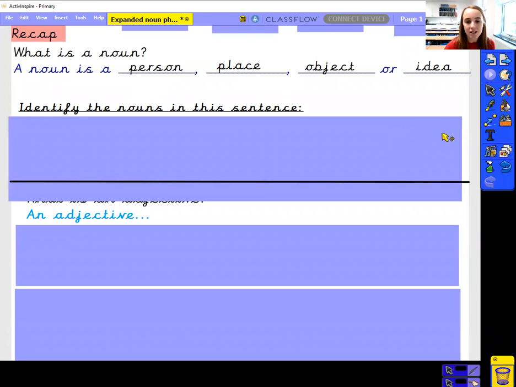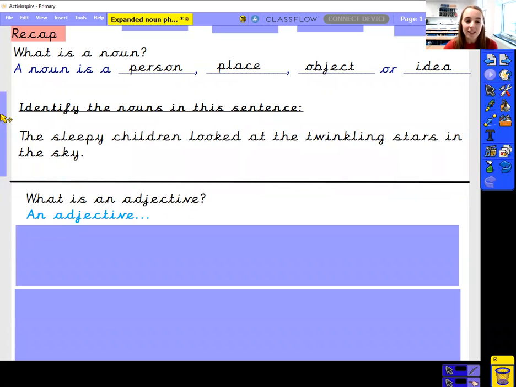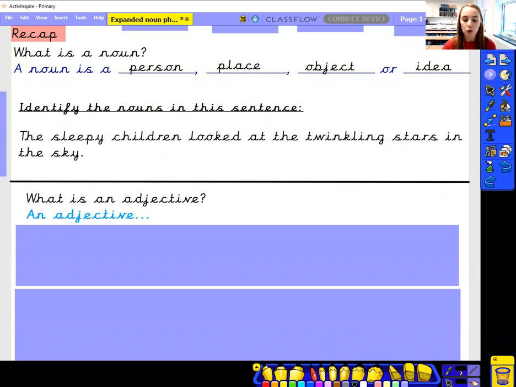in this sentence. Again, you can pause it if you'd like to have a bit of extra time to think about it. The sleepy children looked at the twinkling stars in the sky. So what are the nouns? What are either the person, the place, the object, or the idea in that sentence? Now, you should have found that the nouns are children and stars. They are the things in this sentence.